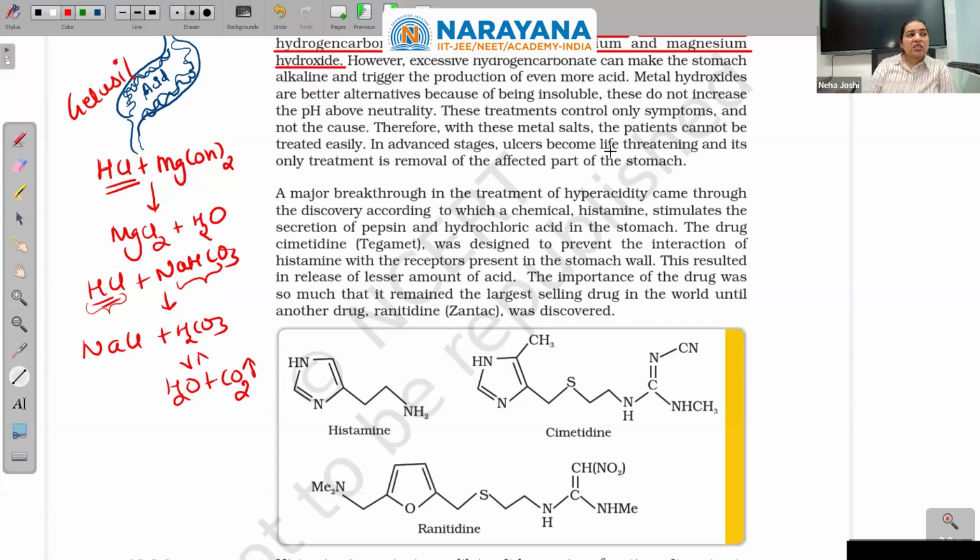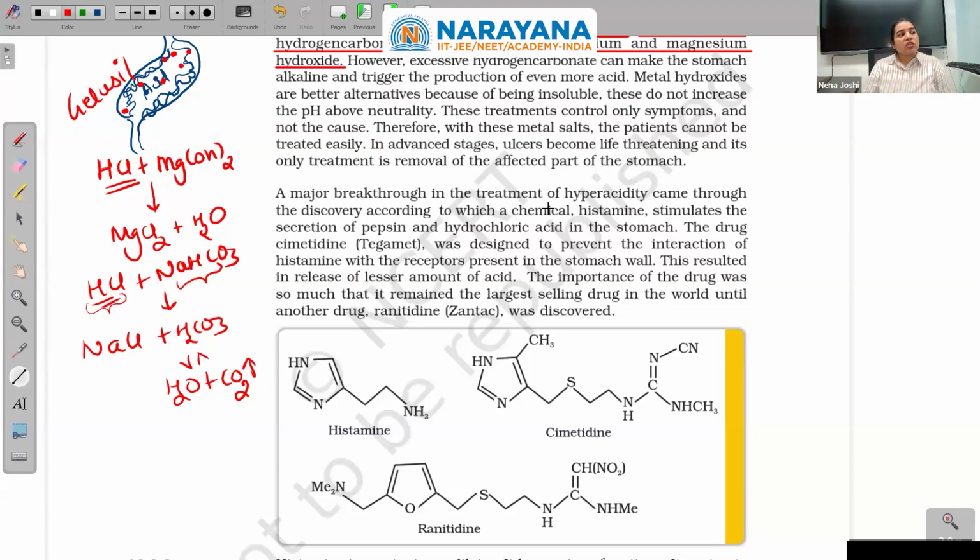In advanced stages, ulcers become life-threatening. Yes, as I told you, it can cause death. And its only treatment is removal of the affected part of the stomach. How to identify just the affected part? If the process is like this, it can attack other parts also.